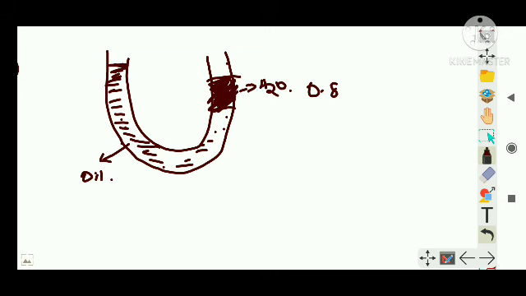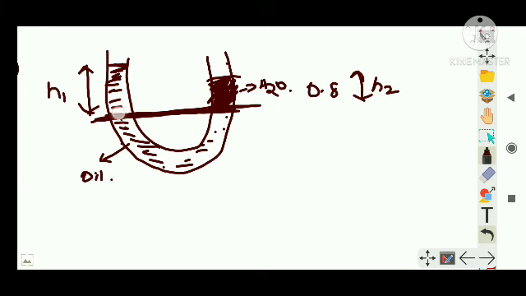Now the pressure at the bottom is equal means, I'm going to take this position, and this position. As per the oil, it is at a height h1 from the surface, and let's say water is at a height h2 from the surface, right? And this point and this point are at equal position, so they have the same pressure.